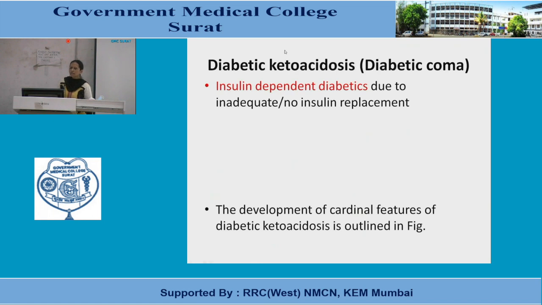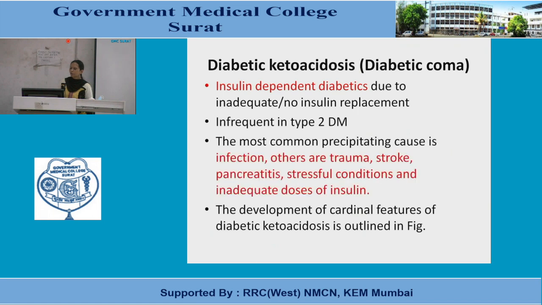It occurs mostly in IDDM or insulin dependent diabetes due to inadequate or no insulin replacement. Infrequent in type 2 DM. The most common precipitating cause is infection, others are trauma, stroke, pancreatitis, stressful conditions, and inadequate doses of insulin. Because of all this, insulin lack will be there, and hyperglycemia and other consequences of insulin lack we will see in this figure.